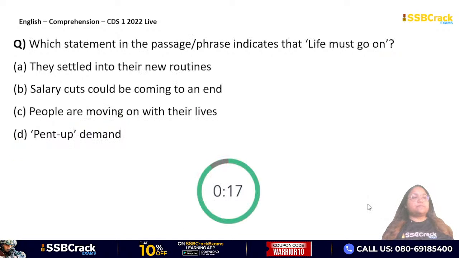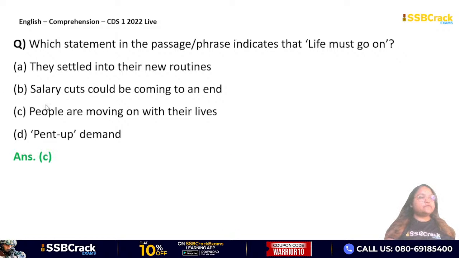Which statement in the passage or phrase indicates that life must go on? So life must go on is a very popular phrase that we use in our life. ठीक है, जो भी हो अपनी जिंदगी जो है वो चलती रहनी चाहिए. तो ऐसा कौन सा फ्रेज या सेंटेंस है पैसेज में जो ये डिस्क्राइब करता है? They settled into their new routines. Salary cuts could be coming to an end. People are moving on with their lives. Pent up demand. बहुत ही easy question है ये.